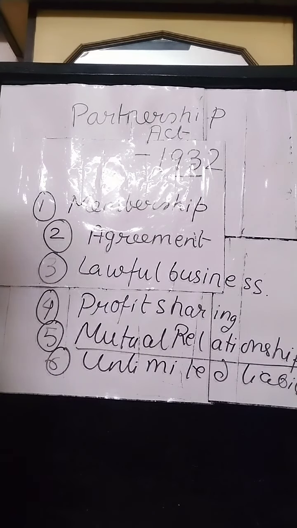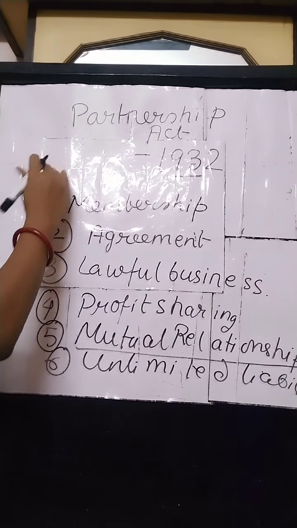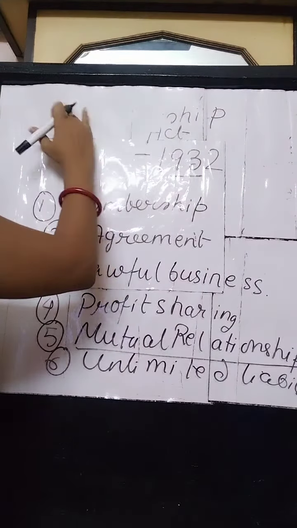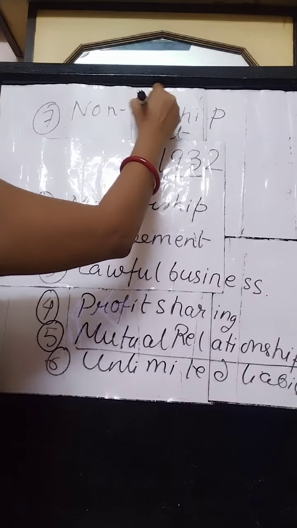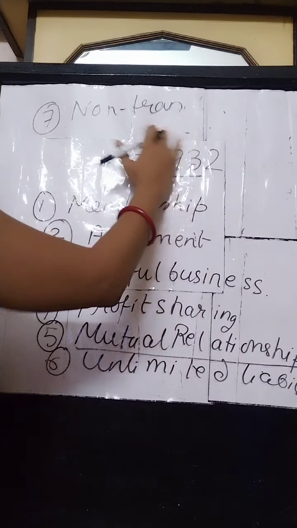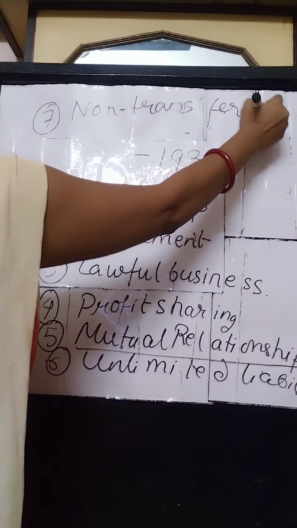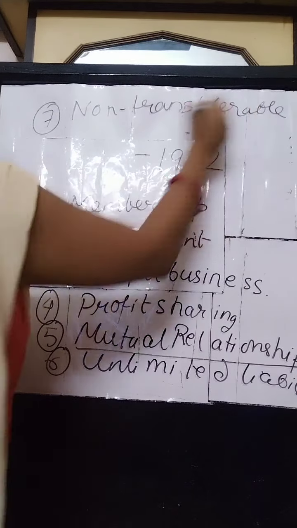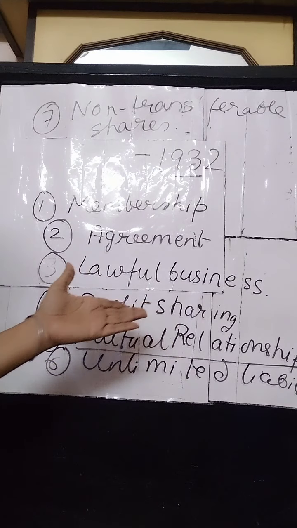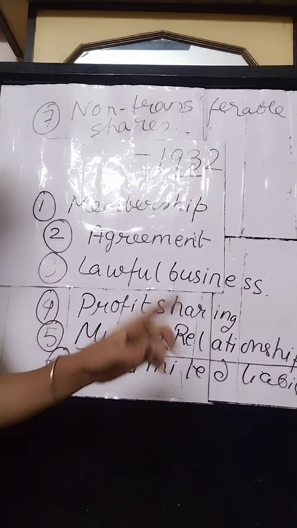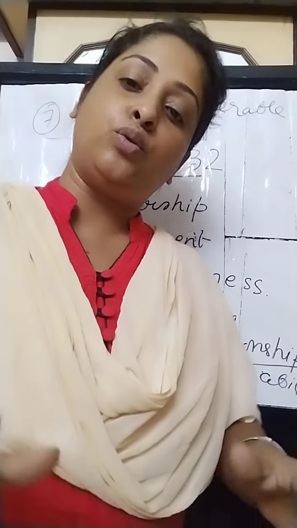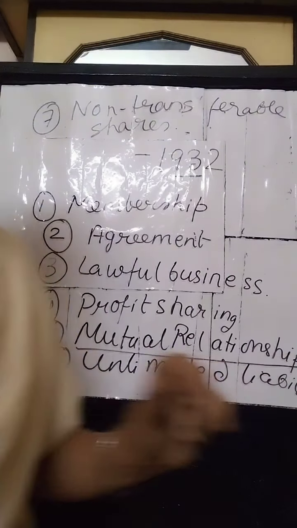Now comes non-transferability of share. What is the meaning of that? Next feature is non-transferability of share, the seventh point. What does it mean? Non-transferable share means no partner can transfer his share to another person. If he wishes to do it, he can only do it with the consent of the other partners, otherwise not.